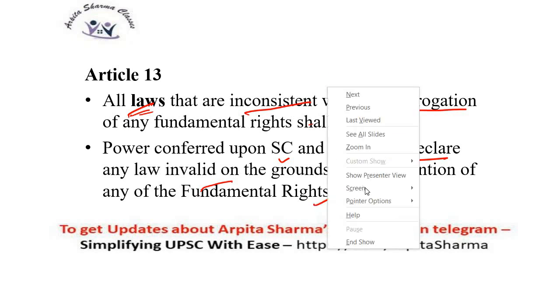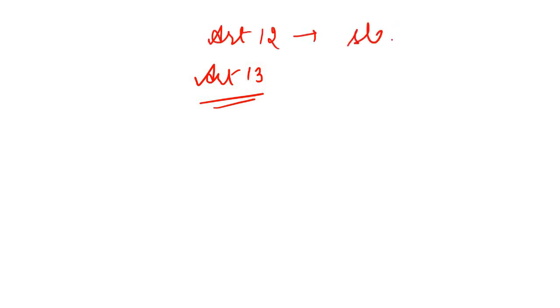So, let's understand this part. See, Article 13. Firstly, Article 12 deals with state and Article 13 deals with law.